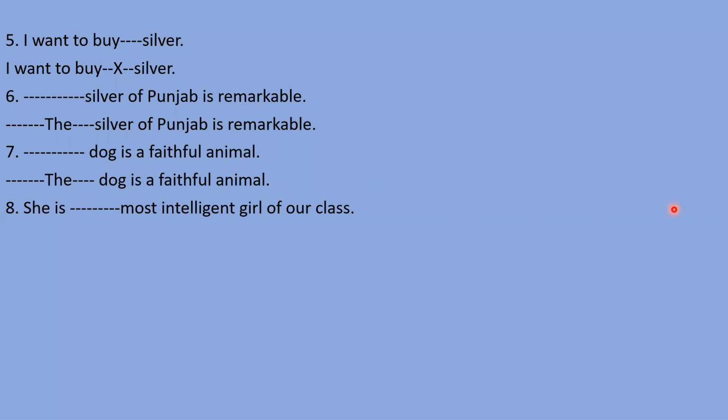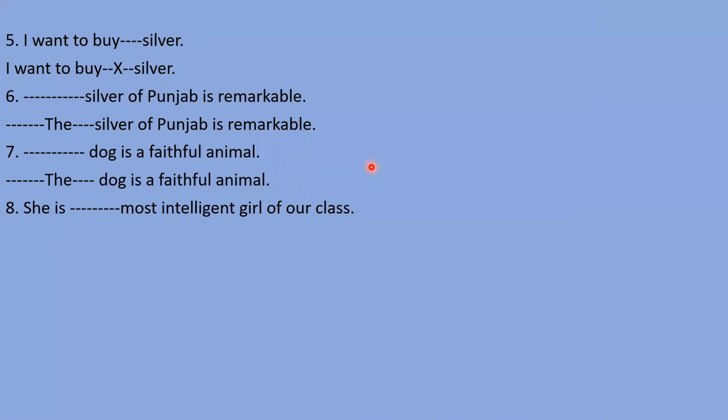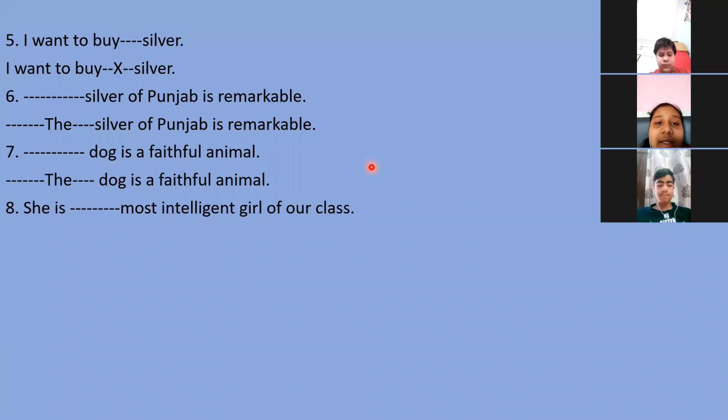Start the video first. Unmute yourself and tell me the answer. Nitya, please give me the answer. A. She is the most intelligent girl of our class.